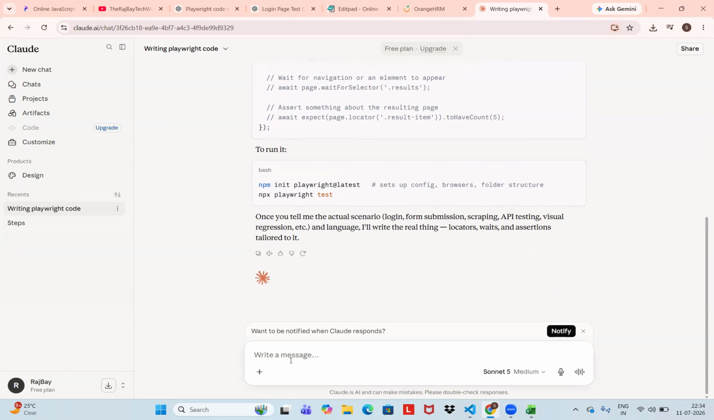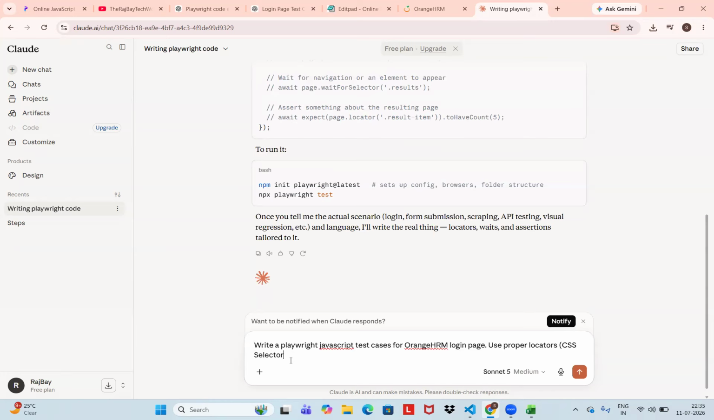Okay. Write a Playwright JavaScript test script, test cases for OrangeHRM login page, and use proper locators. Specifically mention locators. What are the locators? Just use CSS selectors. Don't want XPaths.